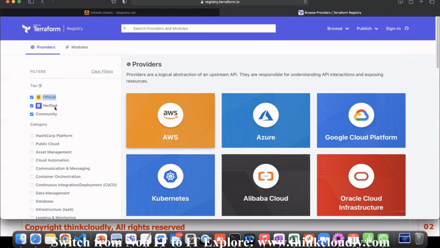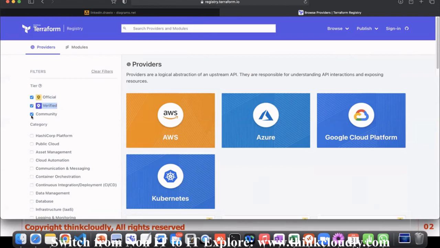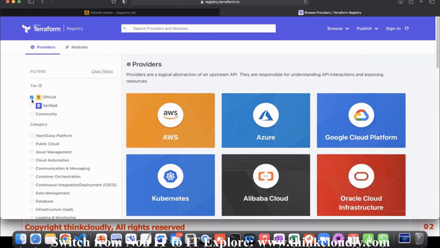Verified means, let's imagine that I have my own tool and I want to connect with Terraform. I want to create a provider for Terraform. So I will submit my request to Terraform that here is my tool which you can integrate with Terraform so that people can use my tool with the help of Terraform. So I will submit my request, and once they approve the request, it will become verified. So you can see over here, if you want to see this.